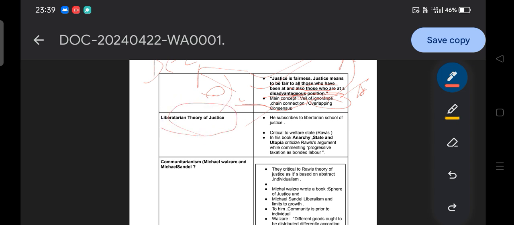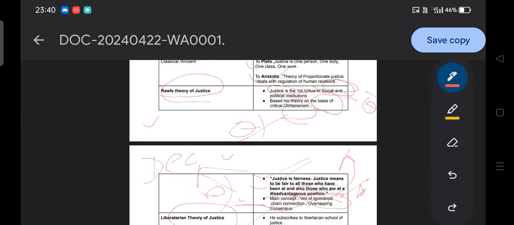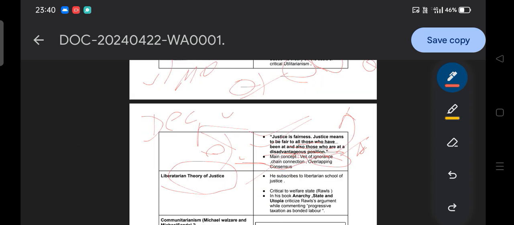What does libertarian theory of justice mean? Most of you will be confused, since John Rawls also belongs to the school of liberalism, so how is this libertarian theory of justice different? Do you remember John Rawls belongs to modern liberalism? As you all know, liberalism is an umbrella ideology, a concept with different dimensions, and based on the time, different ideas of it evolved. Similarly, here the libertarian theory of justice is basically Robert Nozick's. Robert Nozick subscribed to the libertarian school of justice, and he is critical of the welfare state and of John Rawls.